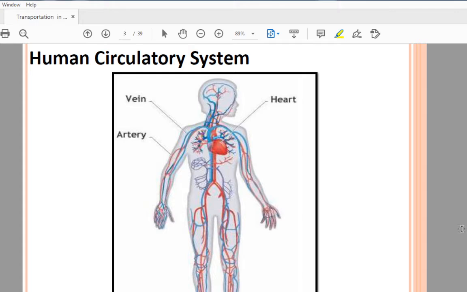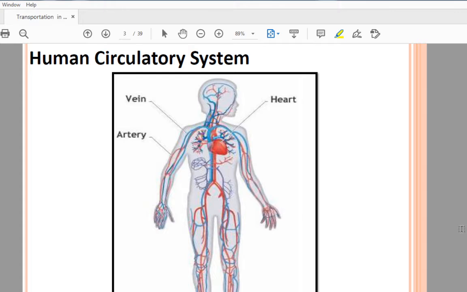The process of the heart constantly pumping blood through the blood vessels to various parts of the body and again back to the heart is known as circulation. In simple words, the transport of blood throughout the body is known as circulation. Understood what circulation is?